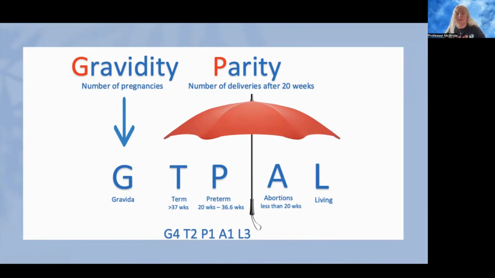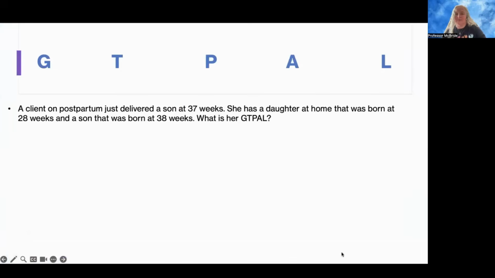We may also see it written this way. And when it's written this way, the G stands for gravida, and this P stands for parity, not for preterm. Okay, this is parity. This is our umbrella. So this is the same as this. This is 4th pregnancy, 2 term, 1 preterm, 1 abortion, and 1 living. So when you see it written this way, then in your head, think GTPAL. She's a Gravida 4, Para 2113. All right. So now let's practice.